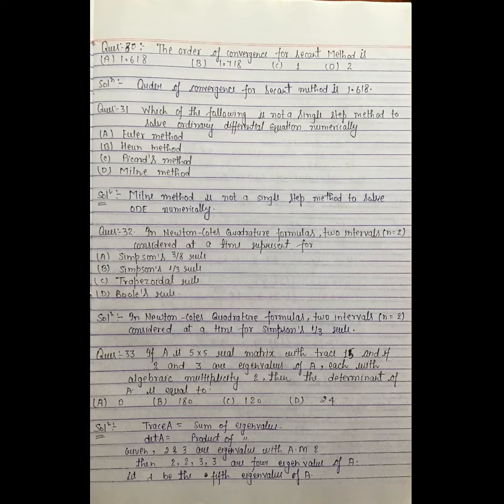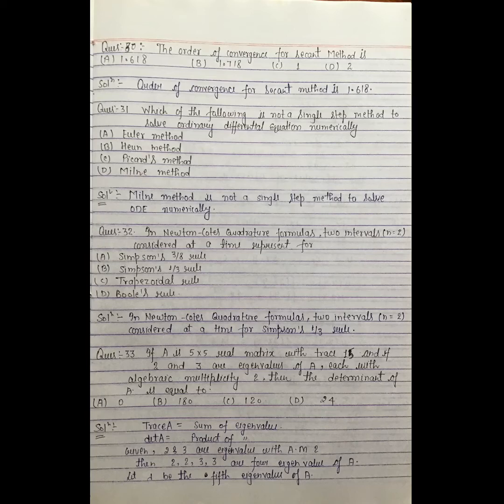In the Newton-Cotes quadrature formula, two intervals considered at a time represent which of Simpson 3/8, Simpson 1/3, trapezoidal, Boole's rule? In the Newton-Cotes quadrature formula, two intervals, n = 2, considered at a time is for Simpson's 1/3 rule.